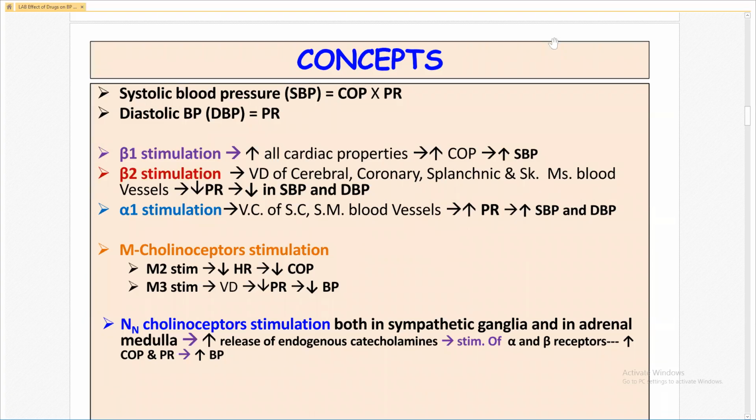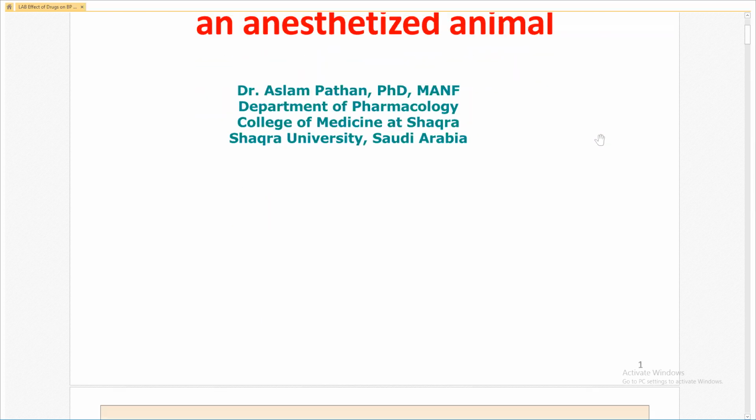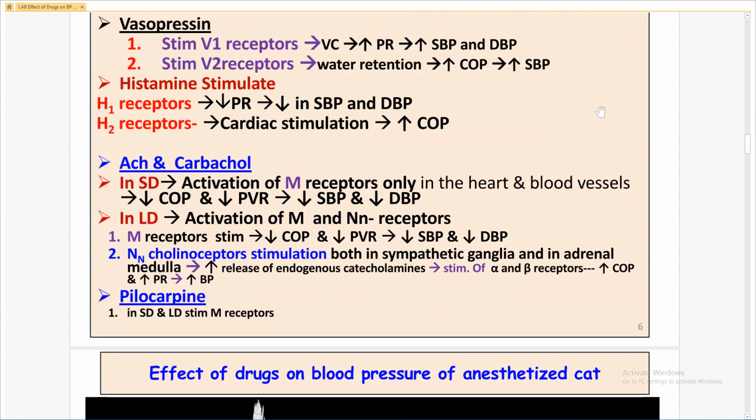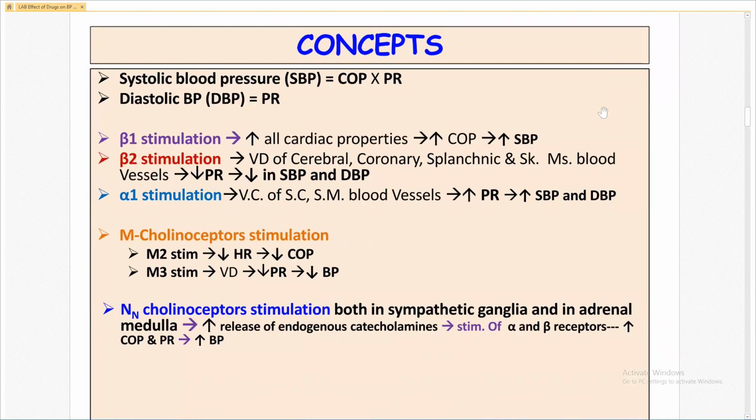Let us continue the second session of effect of antihypertensive drugs on the blood pressure of anesthetized animal. We are discussing the effect of antihypertensive drug on an anesthetized animal. Let us continue the second session. Yes, we are discussing the concept.